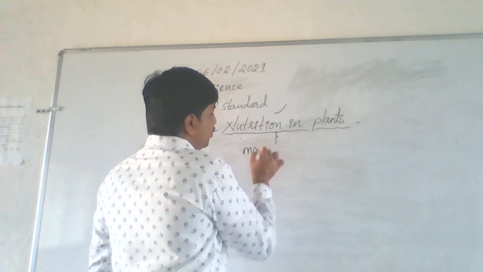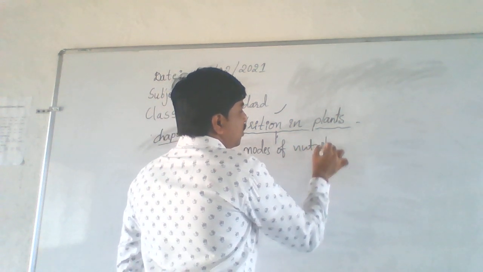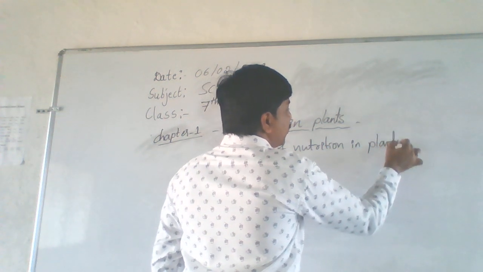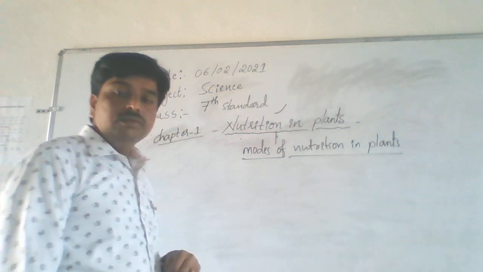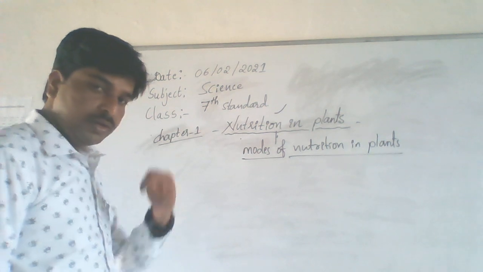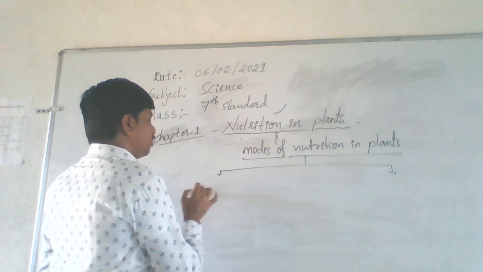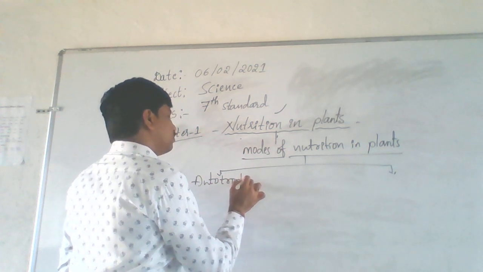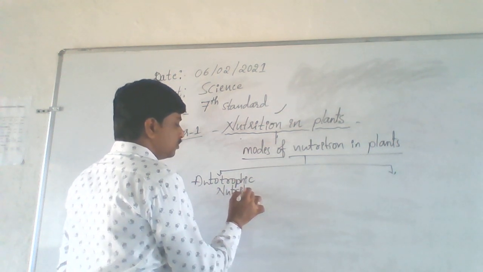See the modes of nutrition in plants. How many are there? Two modes. One is autotrophic nutrition.